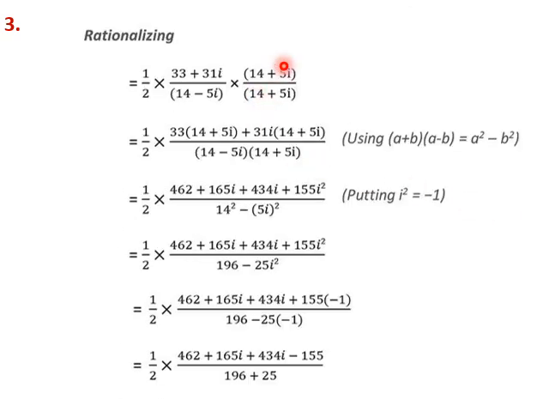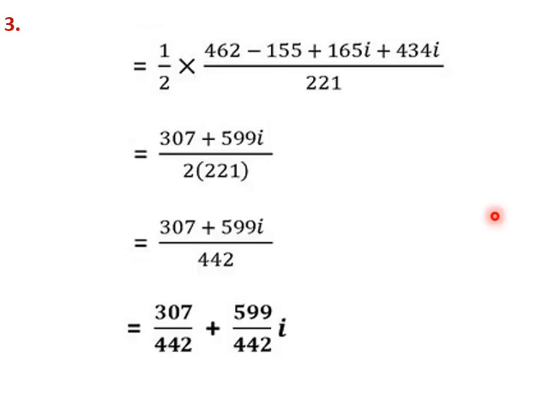So multiplying both numerator and denominator by 14 plus 5i, this will be a square minus b square. a square is 14 square, which is 196, minus 25i square. I am talking of the denominator part only. And i square is minus 1, so this will be 196 plus 25. Now we multiply each term, like 33 into 14 plus 5i and 31i into 14 plus 5i. We keep multiplying and putting i square equal to minus 1, and we simplify further. We get the final expression as this.